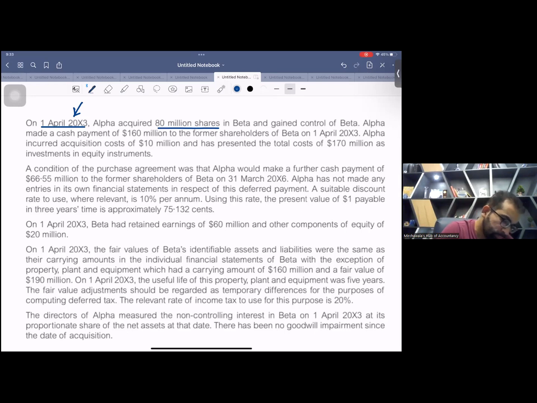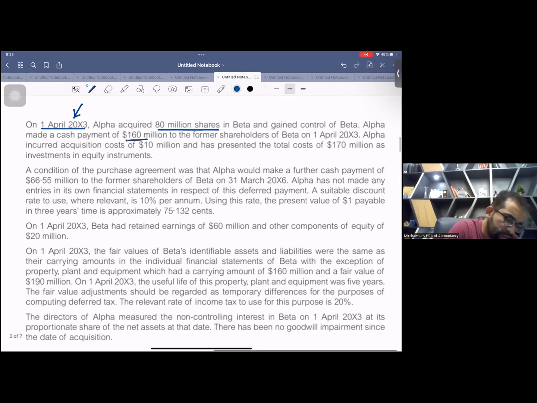Next, Alpha made a cash payment of 160 million to the former shareholders of Beta on 1st April. It is cash consideration of 160 million, and definitely they have also made the entry: investment debit and cash credit.